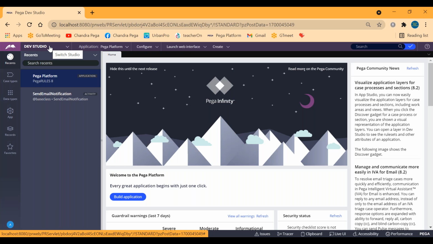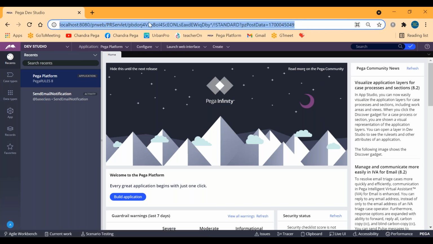So finally they will be generating one URL for you. In our case also, I have run the server and finally one URL is being generated. With this URL I can launch this Pega portal in any of the browsers. Why? Because this server is accessible across all my laptop. I can use it anywhere.